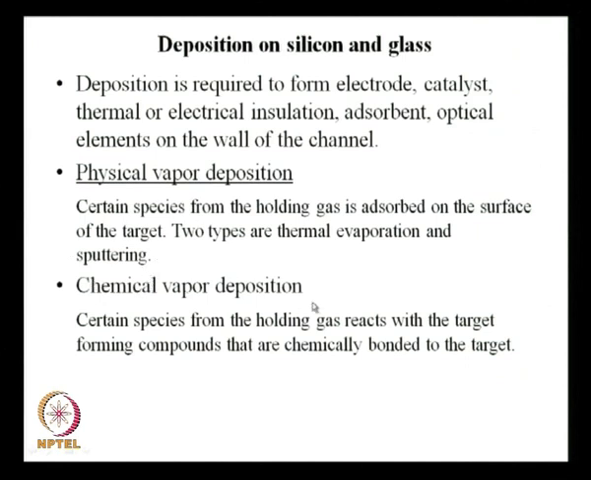One is physical vapor deposition, where certain species from the holding gas are adsorbed on the surface of the target, and there are two types, one is thermal evaporation and the other is sputtering. And in chemical vapor deposition, certain species from the holding gas react with the target, forming compounds that are chemically bonded to the target.